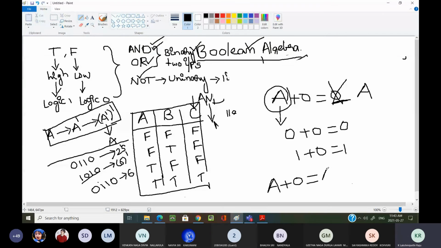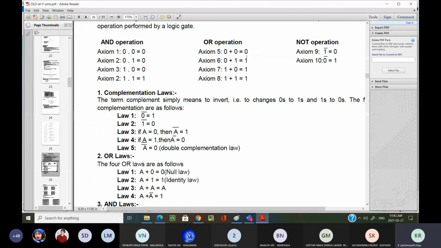Why is it wrong? Because whatever input you are giving, irrespective of the second value, the output is A, the first one. I want to show you the proof. See here. Now 0 plus 1 is what? 1 only.